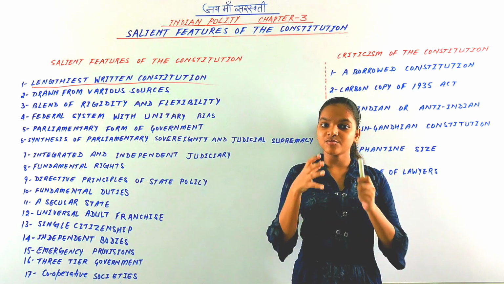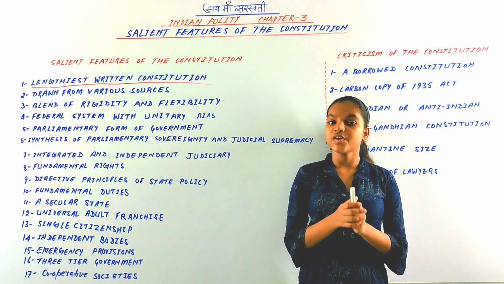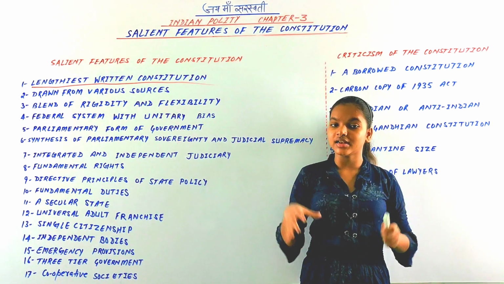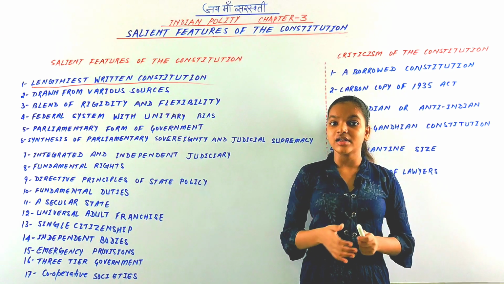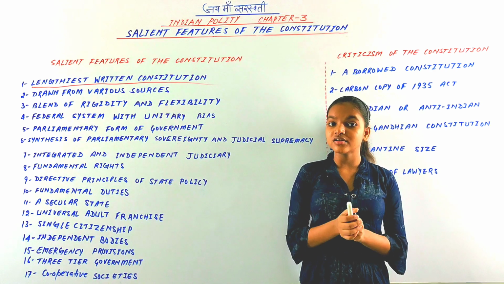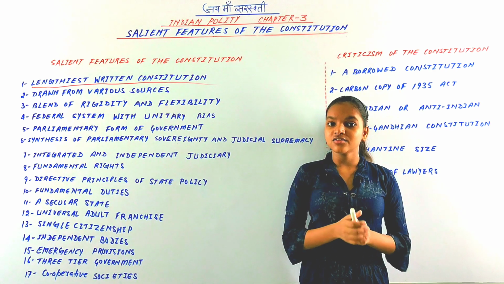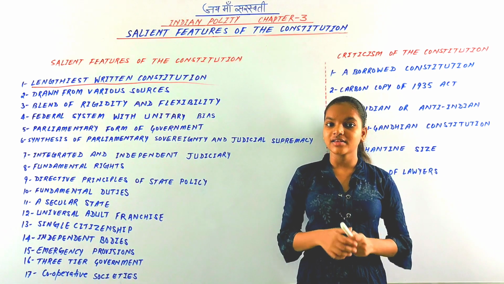And there are factors behind its length. The first factor is the geographical factor, that is the vastness of India. India is the 7th largest country of the world, and there is a lot of diversity in India. So this is the first reason why the Indian Constitution is so lengthy. And the second reason is historical factors.